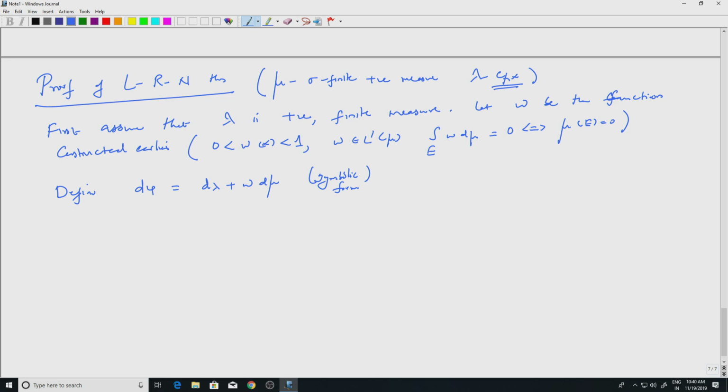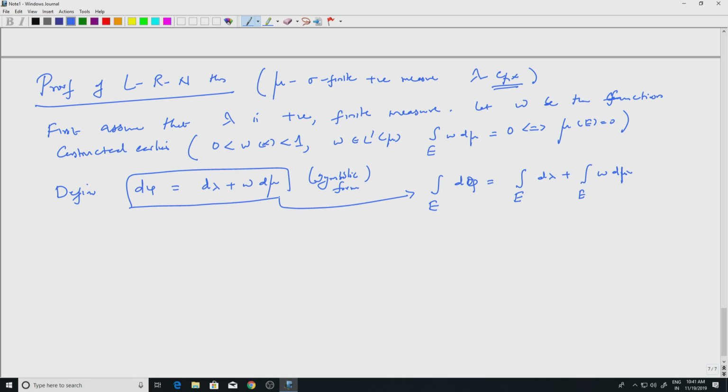If I integrate over E with respect to d phi, then I should get the integral over E with respect to d lambda plus the integral over E of w d mu. So, this is the meaning of this identity.